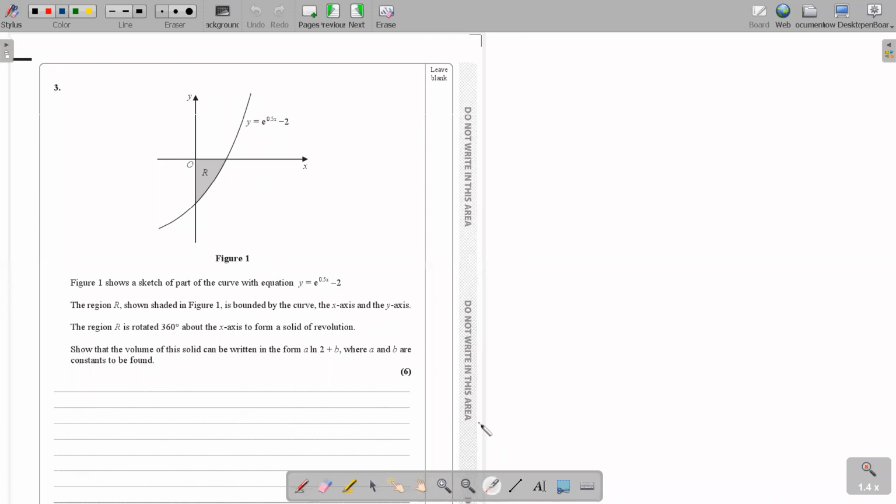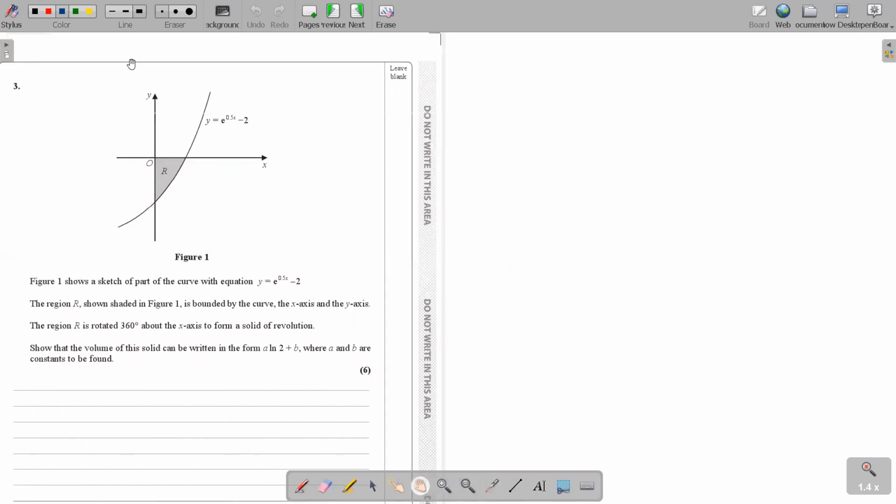Okay, so question number 3. Figure 1 shows a sketch of part of the curve with the equation y equals e to the power 0.5x minus 2. The region R shown shaded in figure 1 is bounded by the curve, the x-axis and the y-axis. The region R is rotated 360 degrees above the x-axis to form a solid of revolution. Show that the volume of the solid of revolution can be written in the form A ln 2 plus B, where A and B are constants to be found.